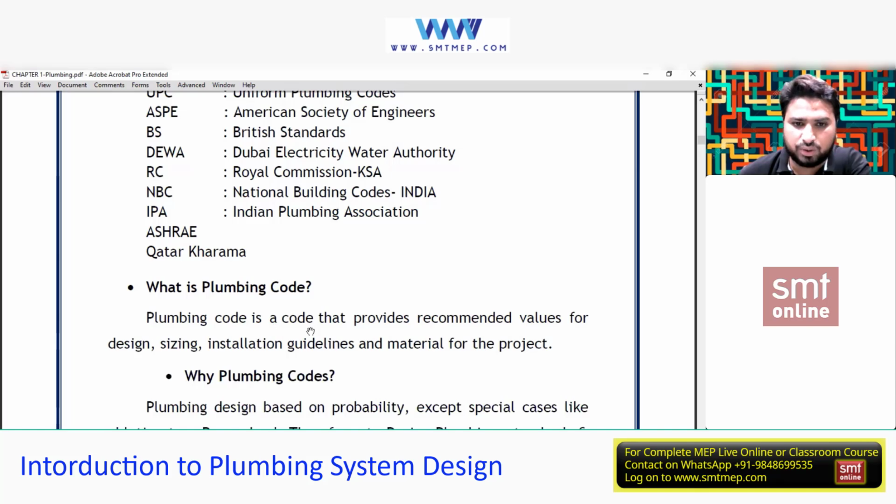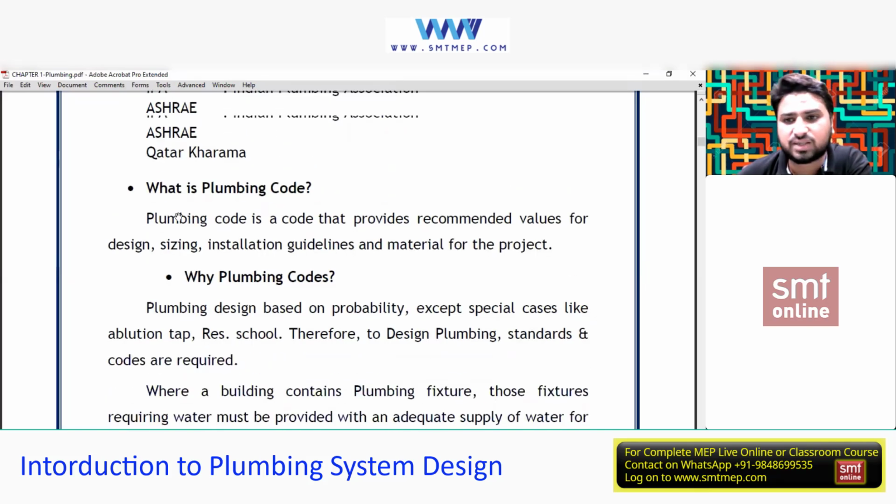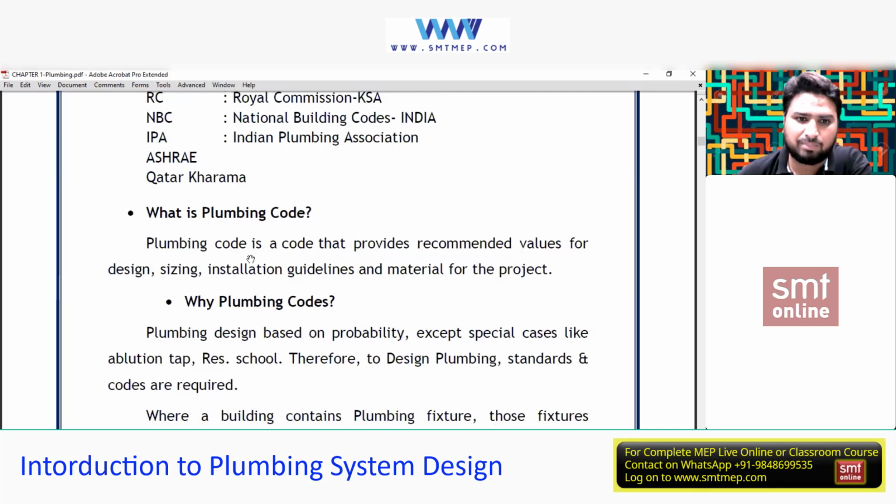The plumbing code is a code that provides recommended values. Recommended values for what? For calculation purposes, you can say, for designing. That means, technically speaking, for the load calculation. So we'll be getting some values for the designing purpose. For example, by opting for those values, one can do the design and sizing. Why do we need these kinds of codes over here? As I said, the plumbing code will give you recommended values based on their research or their previous experiences. Okay, this is perfectly fine for this application, for this number of people, for this region, for this material. That's it. Recommended values for the designing.